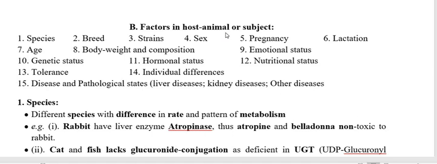The subject-concerned factors are its species, its breed, its strain, its sex, pregnancy, lactation, its age, its body weight, its emotional status, its genetic status, its hormonal status, its nutritional status, the tolerance, the individual differences, and the disease and pathological state of the patient. So these are all the factors concerned with the host animal or the subject.